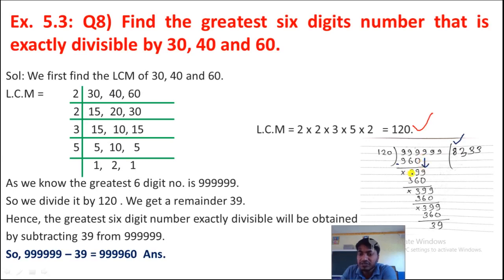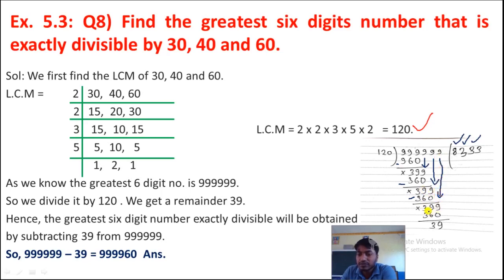Now it became 399. Now it will go how many times? 3 times. When we multiply this 120 by 3, we will get here 360. Now subtract, and we will get here 39. Now bring down this 9 here. Now it became 399. Again it will go 3 times. 360 will come. Now subtract 9, 9 minus 6, 3. Again we got 39. Now bring down this 9 here.